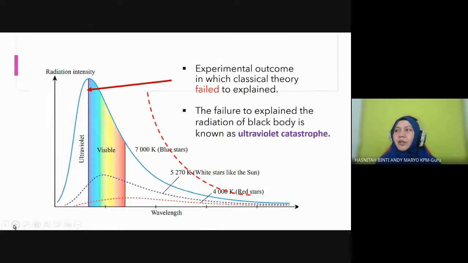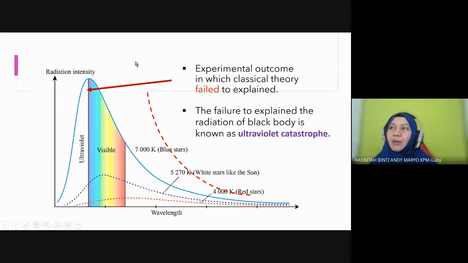Okay, so we go back to this graph. Just now this is the graph that we plot, the red line. And as I mentioned just now, the experiment outcome is not meeting with this theory. So the failure of the scientists to explain the radiation of a black body is known as ultraviolet catastrophe.